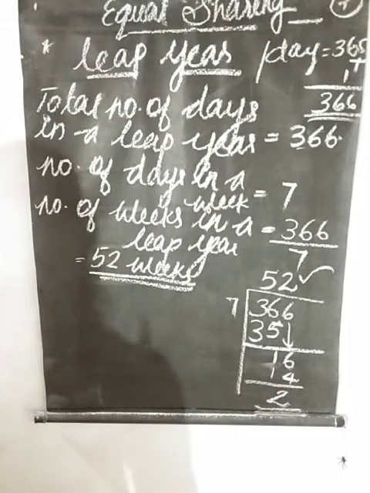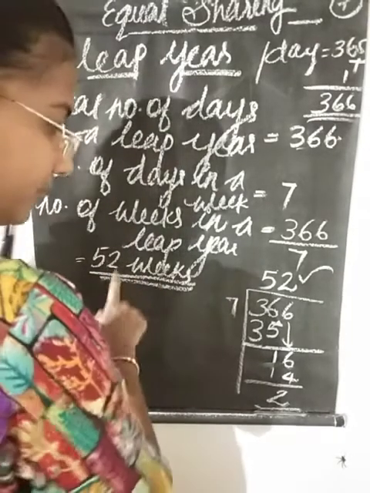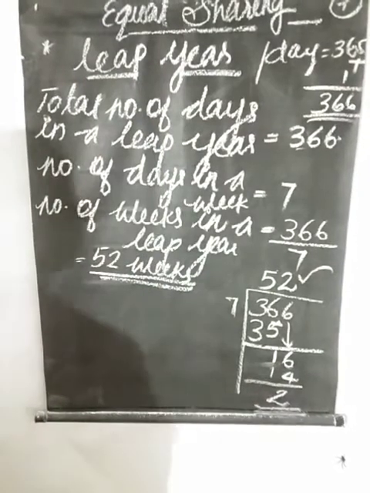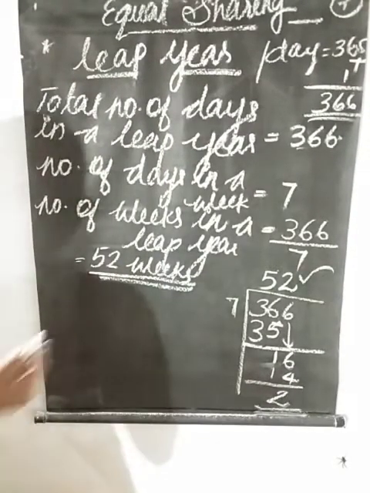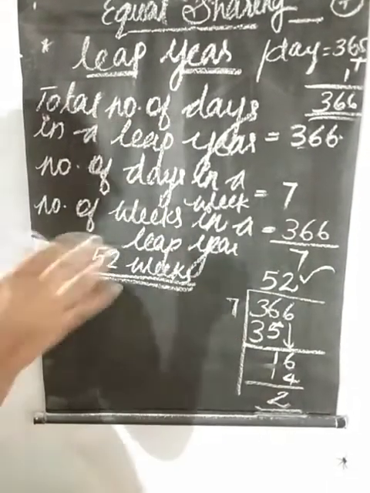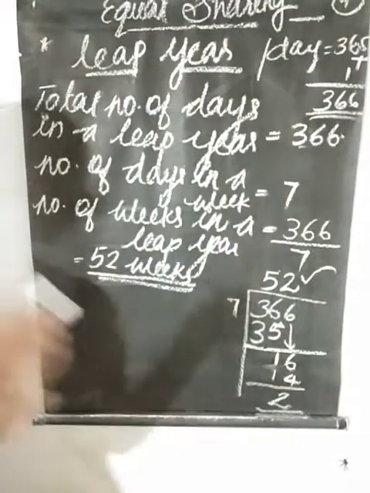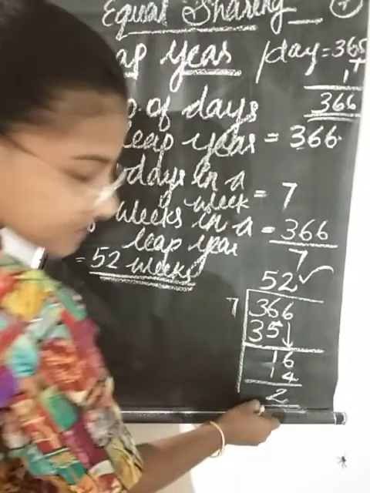And there is one more question in it: how many more days are there? It is 52 weeks and how many more days? 52 weeks means how many days? 52 times 7 gives 364. How many more days? That is the remainder.